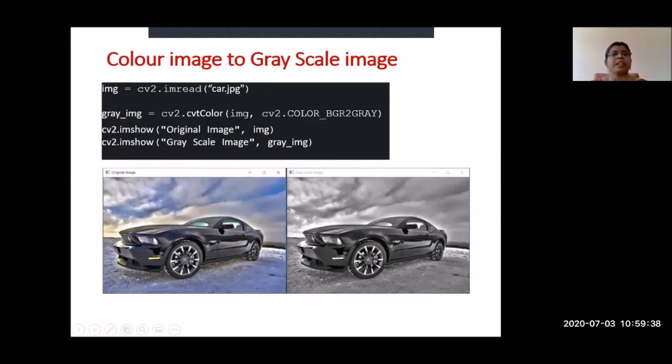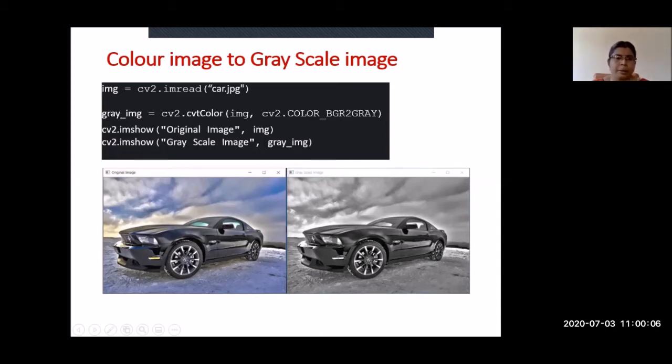See here, there is a command convert color, cvtColor. This will do color conversion for an image, comma, cv2.COLOR_BGR2GRAY. BGR is blue, green, red. So this color image is converted to a grayscale image. This is the command for doing the conversion in Python. So this is our color image and it is converted into a grayscale image.